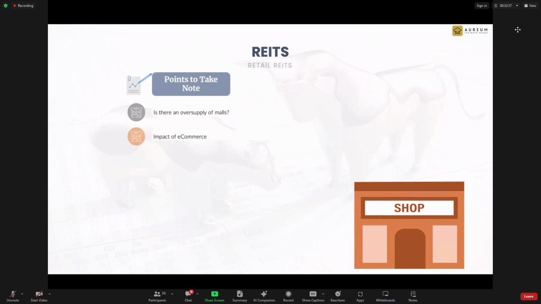And what about the impact of e-commerce? A lot of people say e-commerce will affect shopping malls. Do you think it really affects them? Almost every day there's a delivery to my home. I don't know what my wife buys.